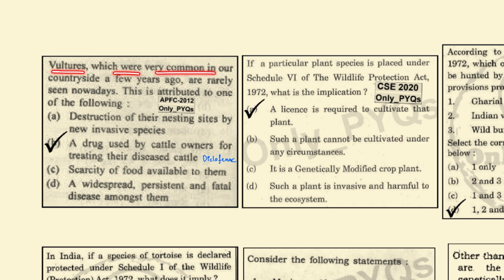Vultures, which were very common in our countryside a few years ago, are rarely seen nowadays. This is attributed to which one of the following? A drug used by the cattle owners for treating their diseased cattle, that is diclofenac, which caused the extinction of the vultures, and now this has been banned.